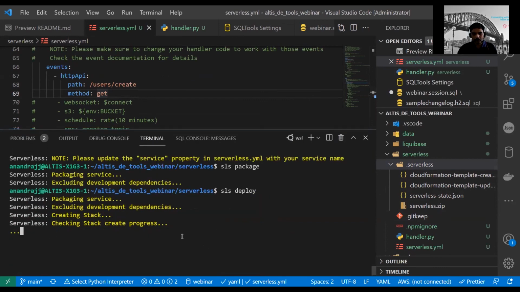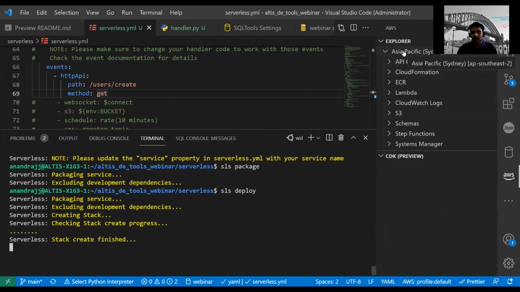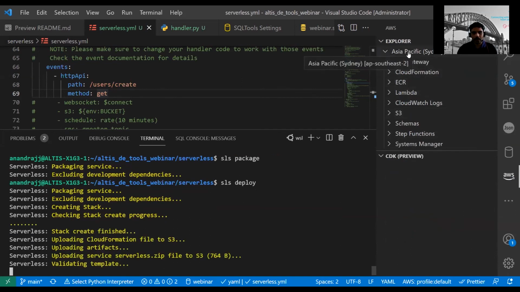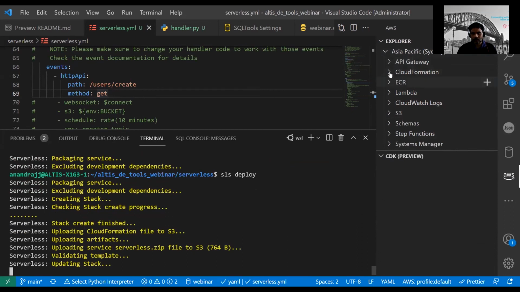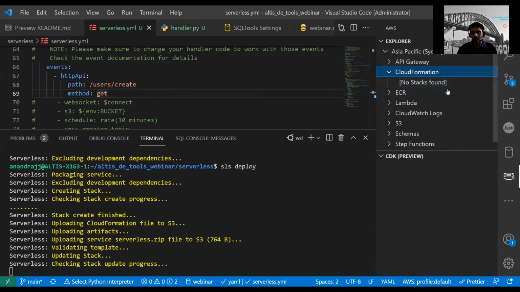I have already set up the connection to my AWS account using the command line, so that's why it's working fine. How to connect to AWS is not covered in this session, but I'll include it in my Git repo. You can also use the AWS extension and see how this stack is getting created. I'm connected to Sydney because we are deploying to Sydney, and you can see the CloudFormation getting created.